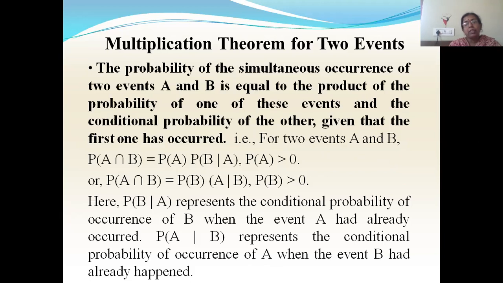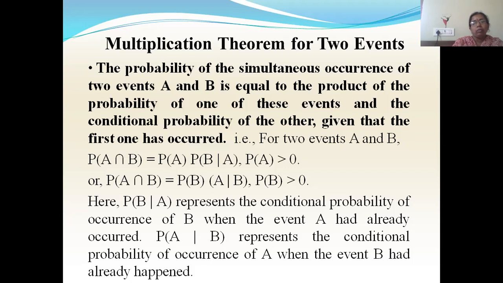Now based on conditional probability or independent events, you have multiplication theorems. First we'll see the multiplication theorem for 2 events. What is the statement? The probability of the simultaneous occurrence of 2 events A and B is equal to the product of the probability of one of these events and the conditional probability of the other event given that the first one has occurred.